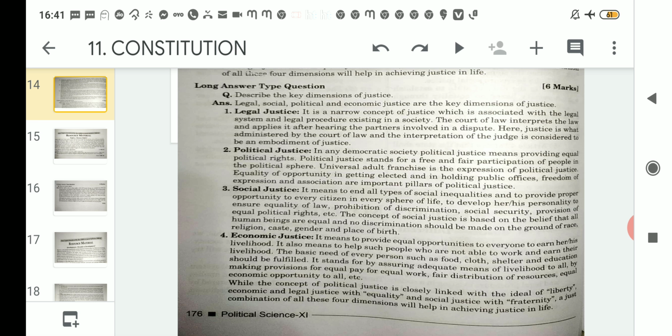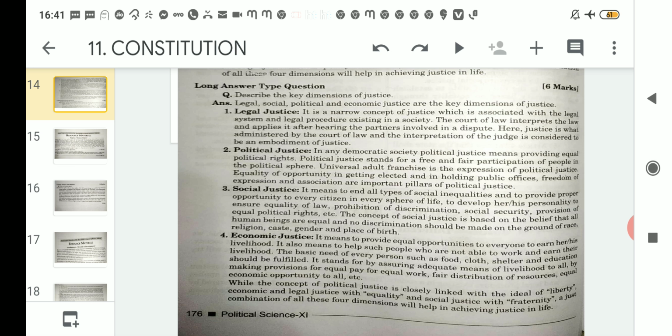So whoever are the majority or minority in this country should be treated equal, and they should not be discriminated on the grounds of all these miscellaneous things like race, religion, caste, gender and place of birth. So if this can be followed, then we can say that our country will be the happiest country in the world. Then, related to the fourth dimension of justice, that is economic justice.